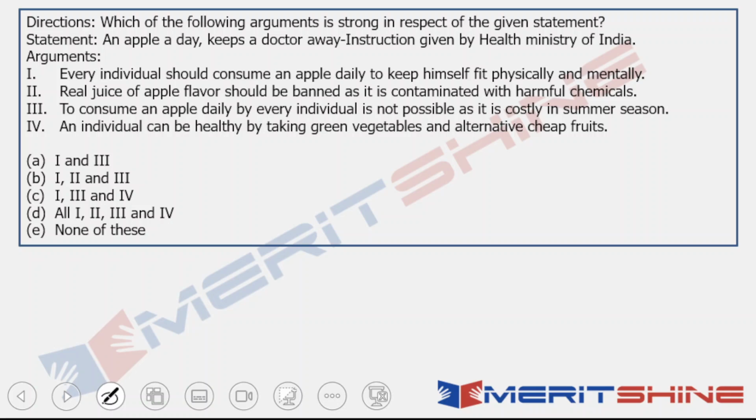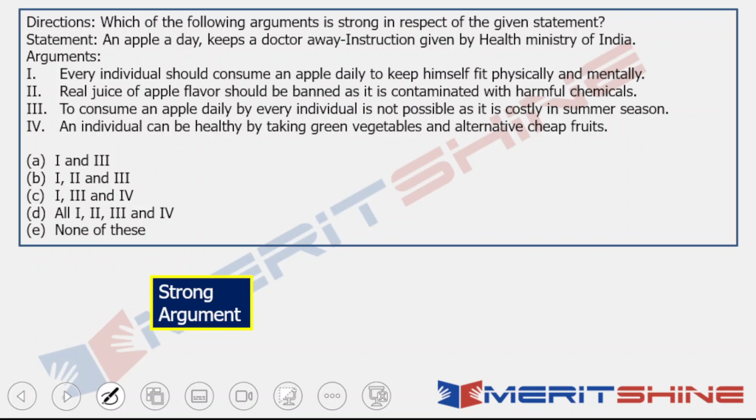It says every individual should consume an apple daily to keep himself fit physically and mentally. So the question was, which of the following arguments is strong in respect of the given statement? Now it's a strong argument question, that we understand. Now on what basis will we identify the strong argument?